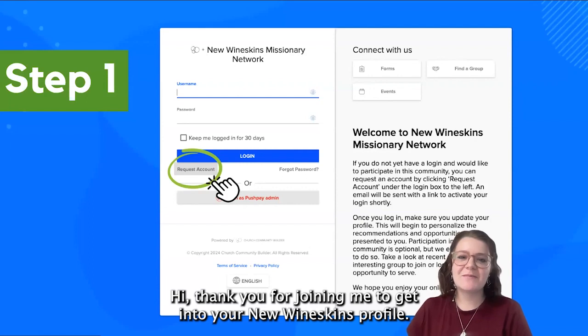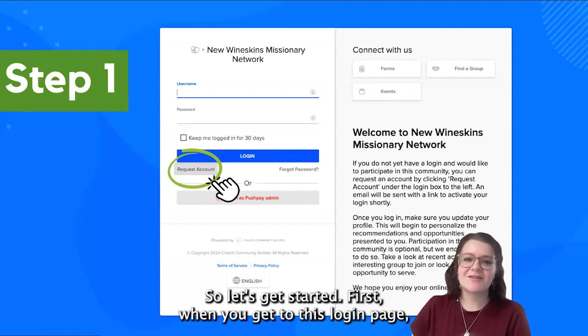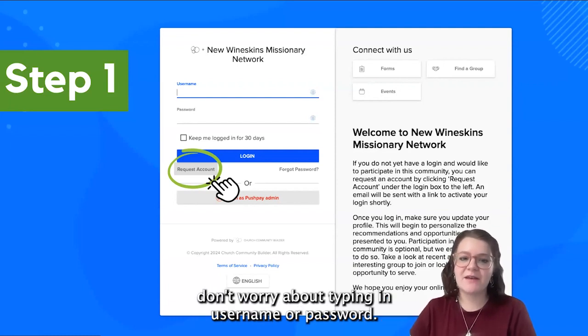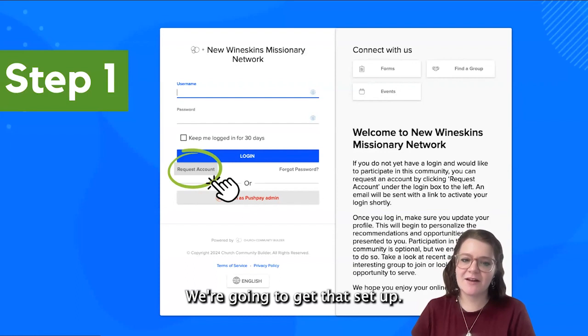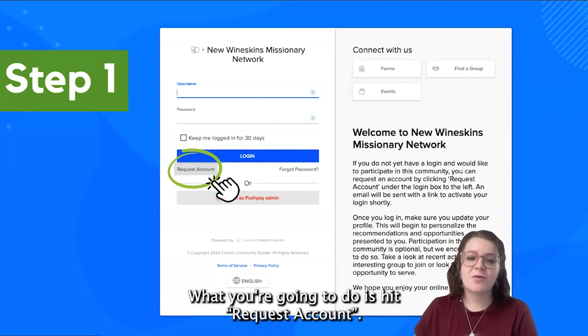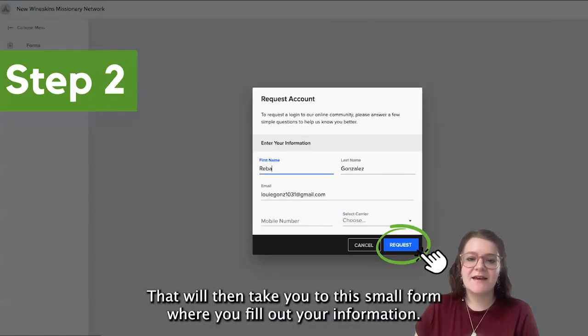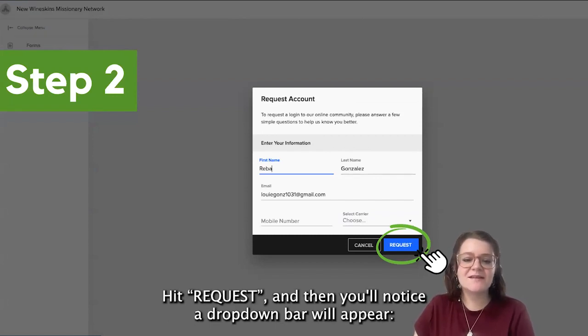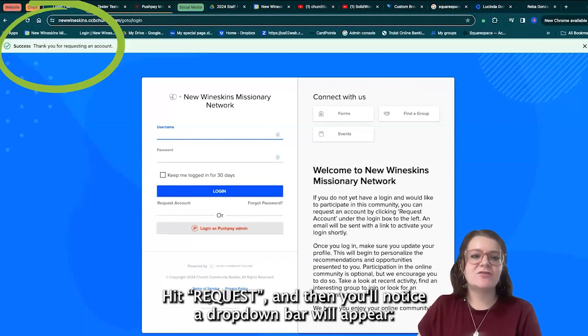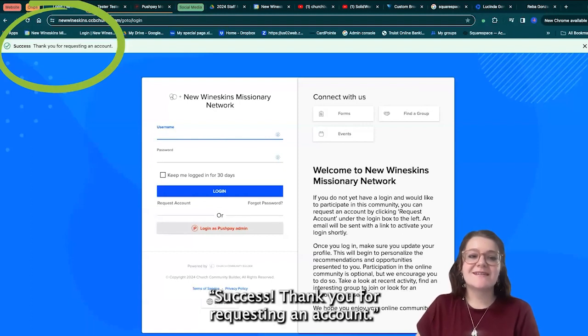Hi, thank you for joining me to get into your New Wineskins profile. So let's get started. First, when you get to this login page, don't worry about typing in username or password. We're going to get that set up. What you're going to do is hit Request Account. That will then take you to this small form where you fill out your information, hit Request, and then you'll notice that a drop-down bar will appear. Success. Thank you for requesting an account.